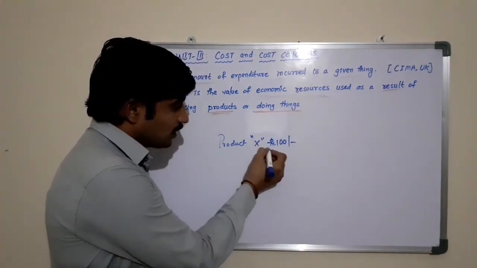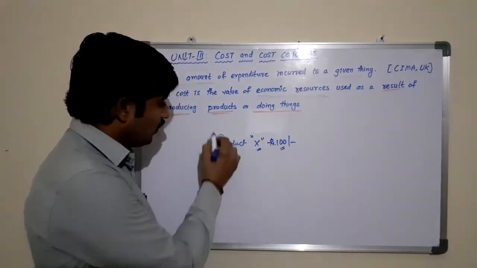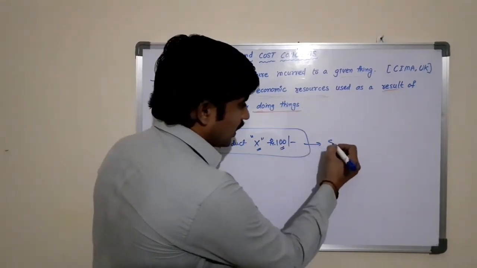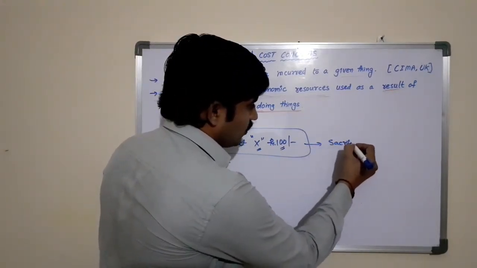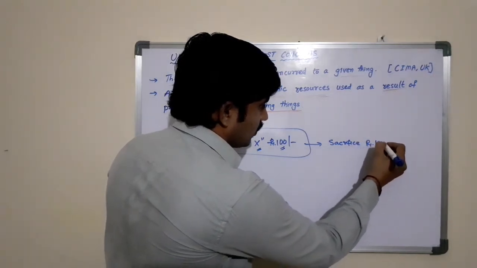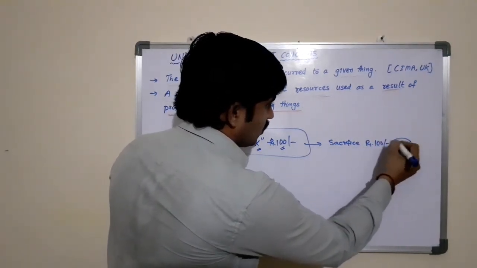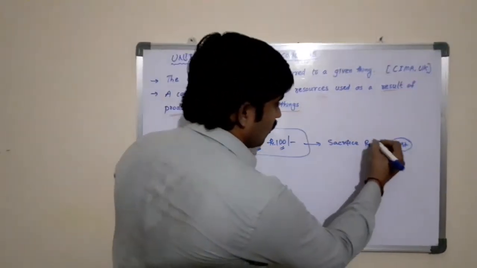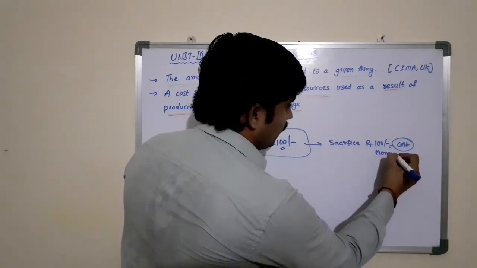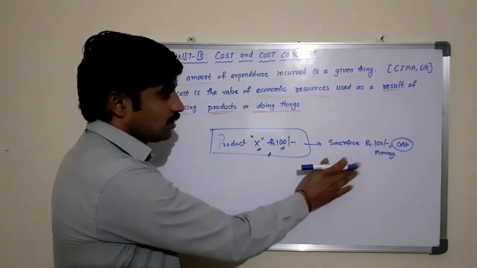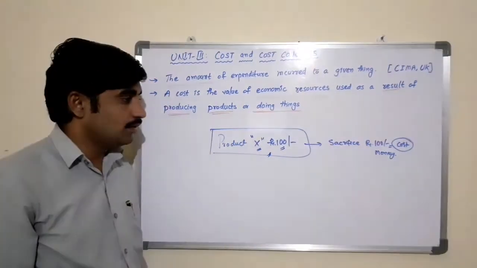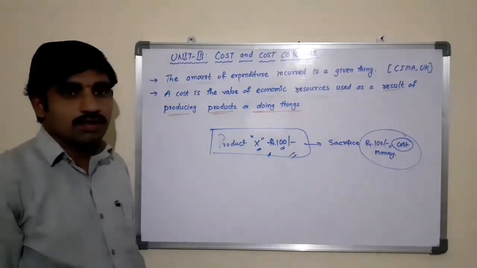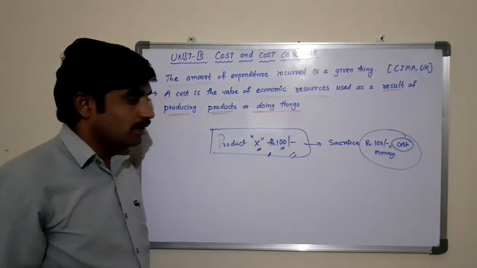The price of the product is 100 rupees. If I want to purchase, to acquire this product, I need to sacrifice rupees 100 worth. So this is what is called cost, sacrificing in terms of money. Here I am sacrificing 100 rupees in order to acquire this product. This is called cost from my point of view. If I am not sacrificing this 100 rupees, I may not acquire this product X.